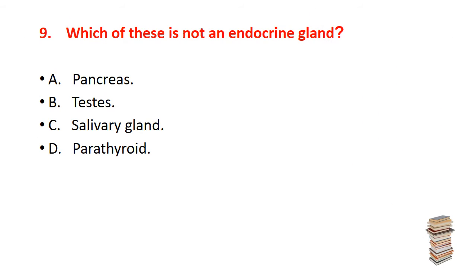Now question 9, which of these is not an endocrine gland? Okay, not an endocrine gland. First option pancreas, B, testis, C, salivary gland, and D, parathyroid gland. The correct answer is C, salivary gland.